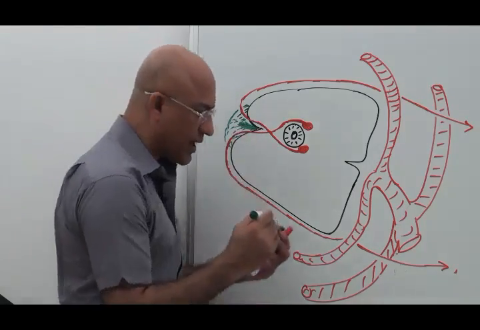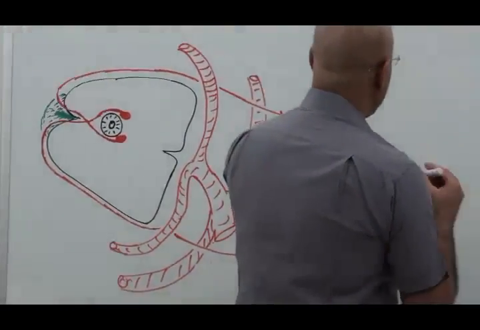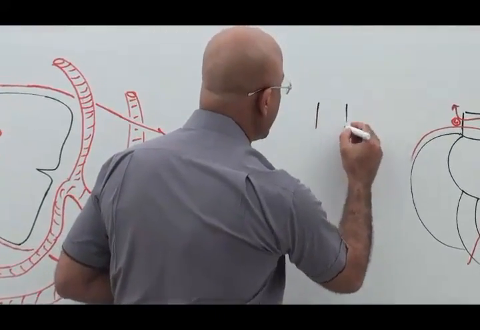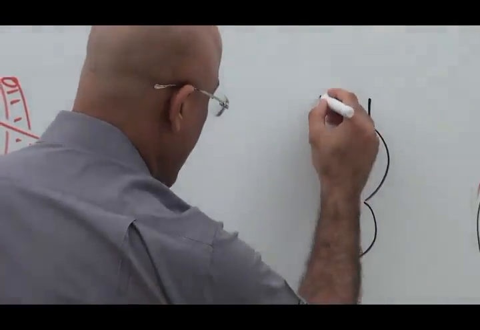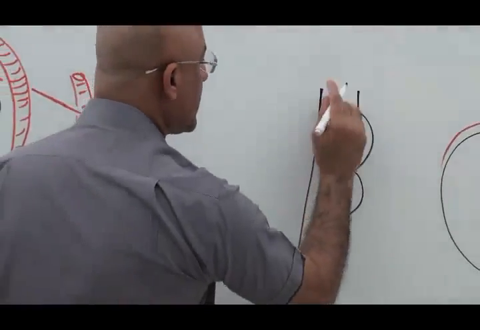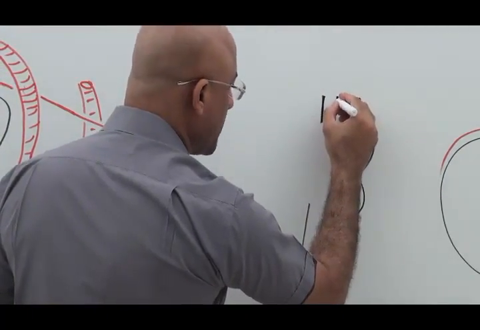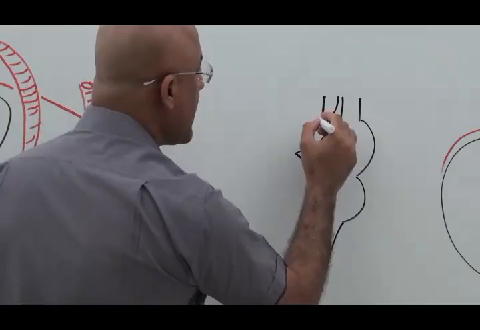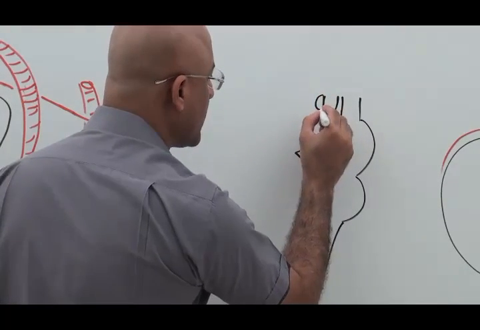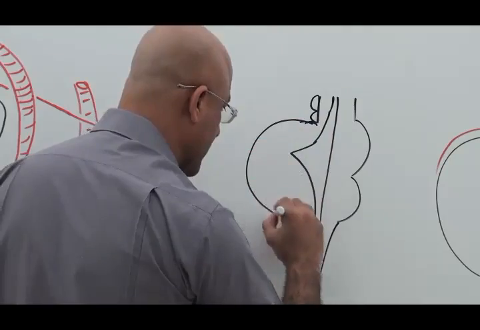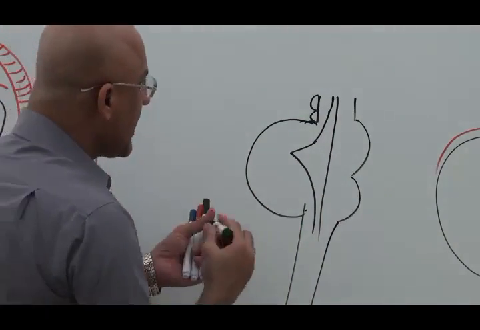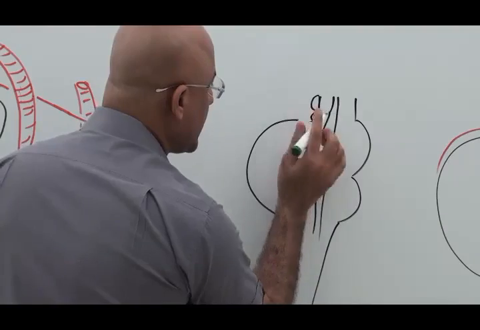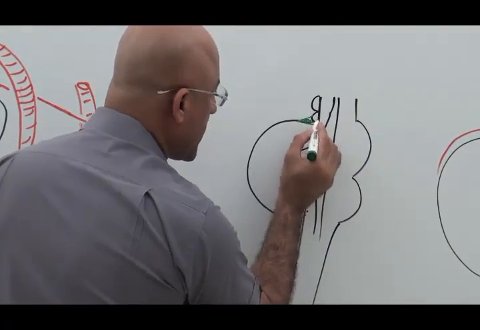You must be thinking, what is this white thing? Let me show you. Let's suppose this is the midbrain. Here it is pons, medulla, and spinal cord. Here is the cerebral aqueduct, and here is the fourth ventricle. And behind, what is this structure? This is the superior colliculus, this is the inferior colliculus, and what is this big structure? Cerebellum. Here at this level, what is this? Superior medullary velum. So through that it comes out.